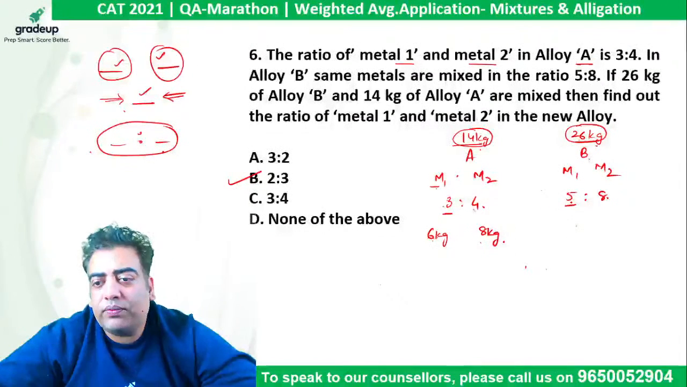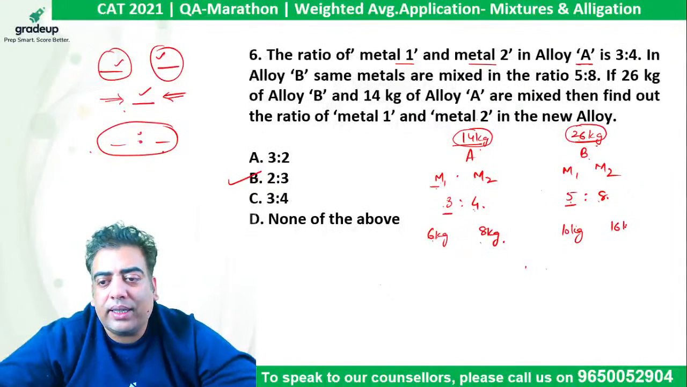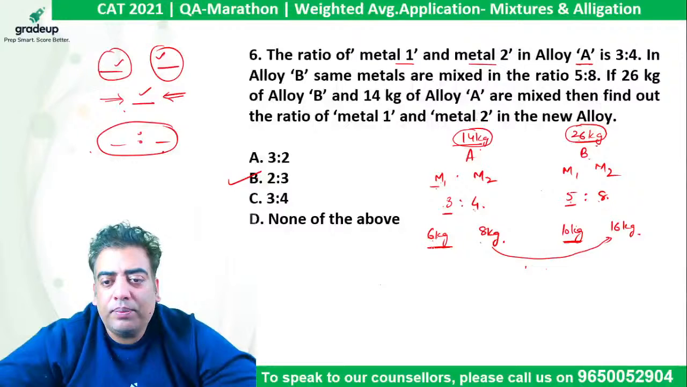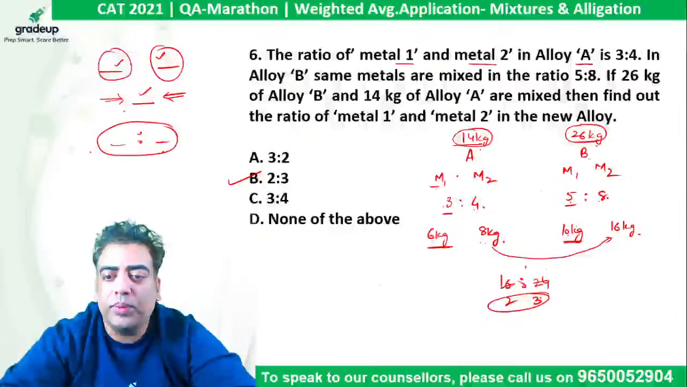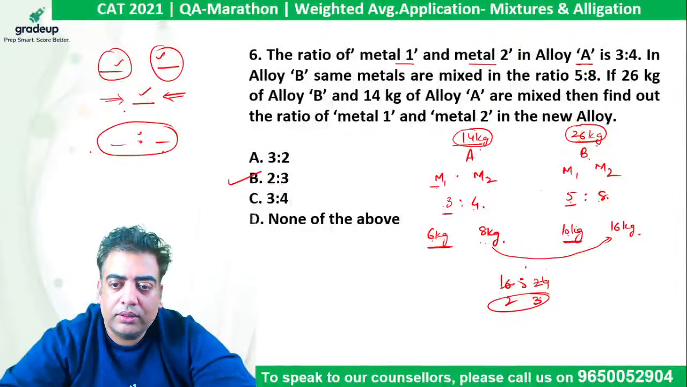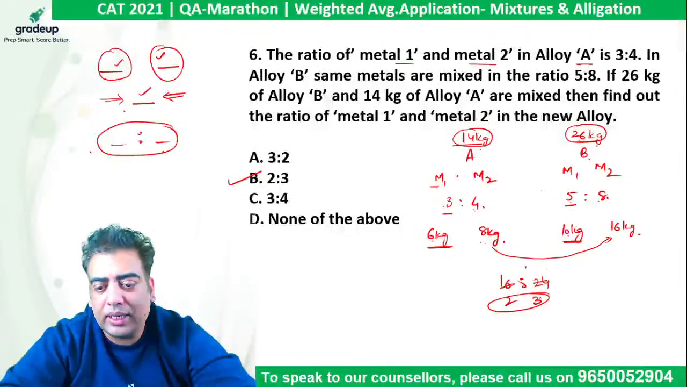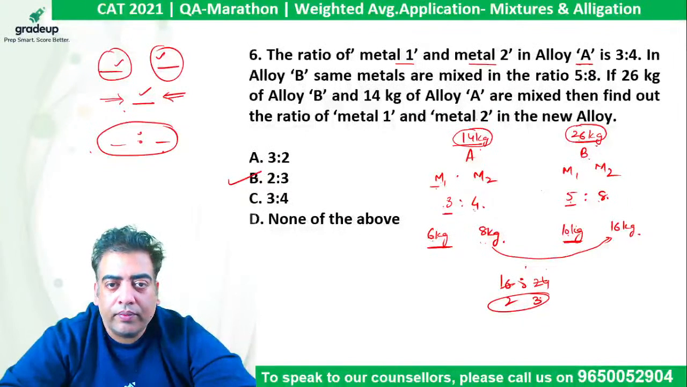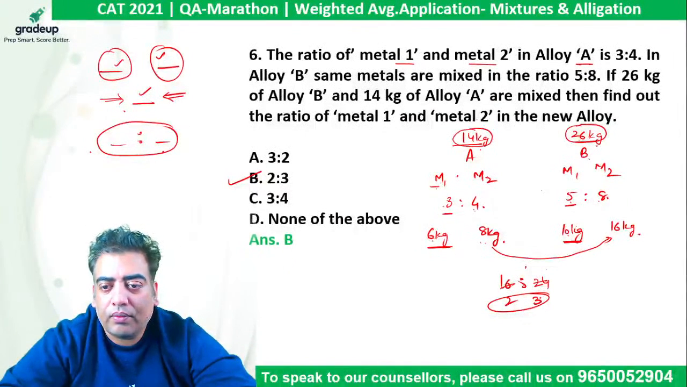Likewise here M1 is 5/13 of 26, which is 10 kg. So remaining 16 kg will be M2. So the ratio of M1 and M2 in the required mixture will be 6 plus 10, 16 is to 8 plus 16, which is 24. So 8 2s are 16, 8 3s are 24 get cancelled out. Required ratio comes out to be 2:3. So this way it becomes even easier. Right, Praful, right. That is E. Okay, so let's move on. ये देख लो, मेथड क्लियर है सभी को?